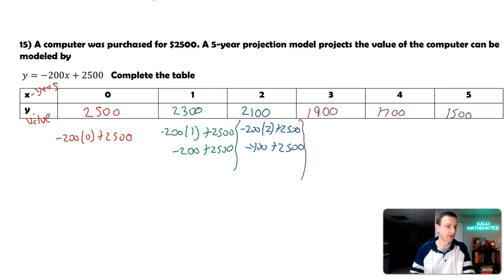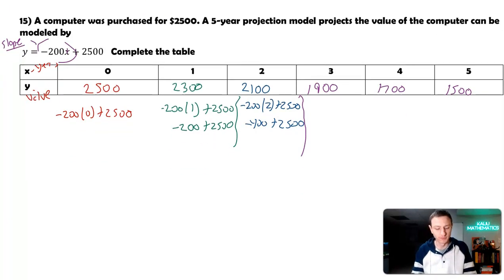Why is it decreasing by $200 every year? What in the equation is indicating this $200 change per year? Right here: negative 200 times x. This is called the slope, and I know we haven't discussed that yet, but that's the slope of this line. If we were to graph this line, that would be the slope, and that would tell us our change in this information. How much is it changing by for every x value? It's changing by $200 for every x value, and in this case, it's decreasing by $200 for every year, x values being the year. So for every year that goes by, that computer is losing $200 worth of value. Good application to ordered pairs.